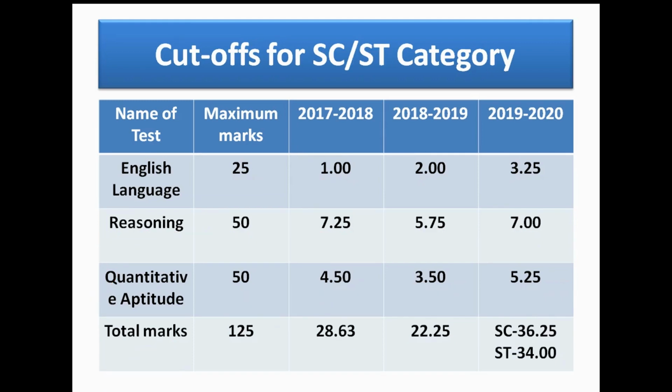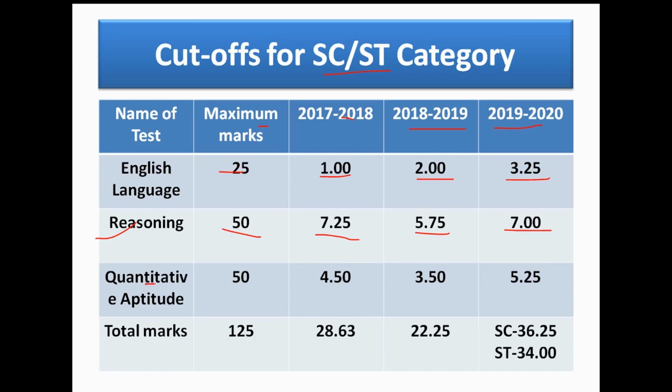Now come to the cutoff of SC/ST category. Name of the test is English. Maximum mark is 25. In 2017-18 the cutoff is 1 mark. In 2018-19 the cutoff is 2 marks, and in 2019-20 the cutoff is 3.25 marks. In reasoning, maximum mark is 50. In 2017-18 for SC/ST category the cutoff is 7.25 marks. In 2018-19 it is 5.75 marks, and in 2019-20 the cutoff is 7 marks.